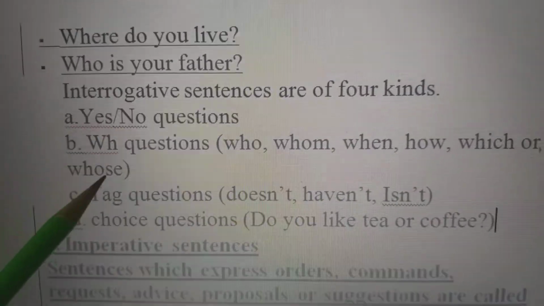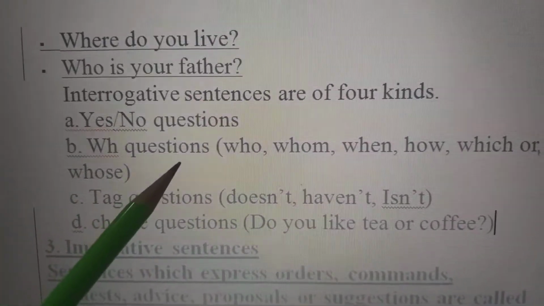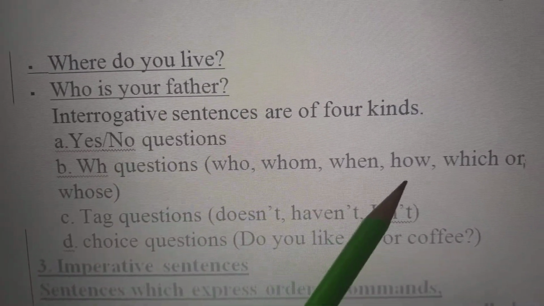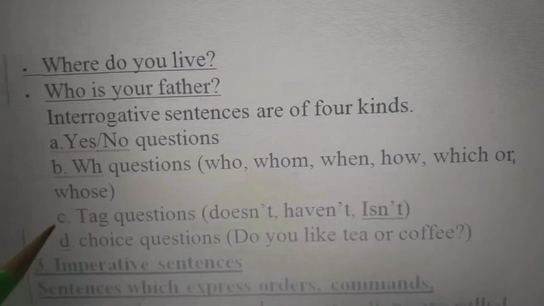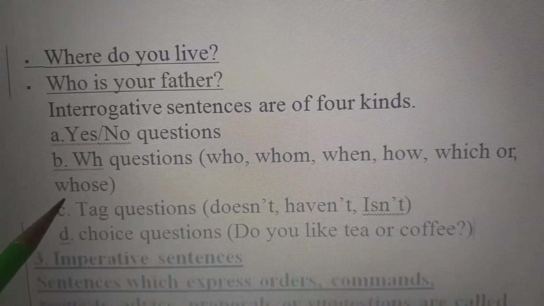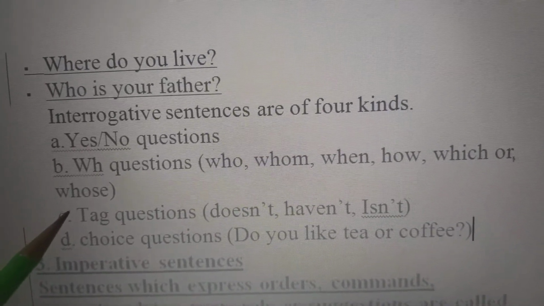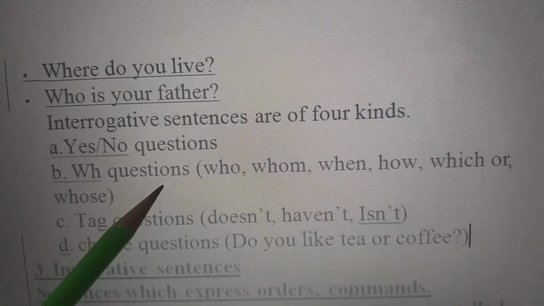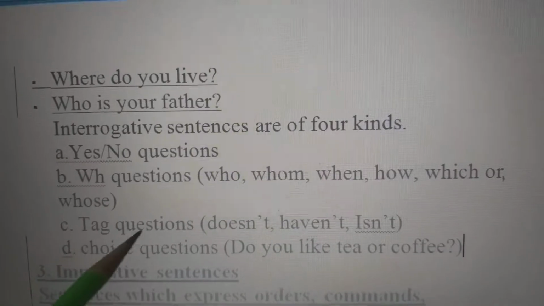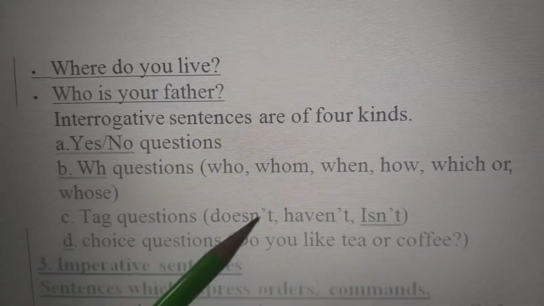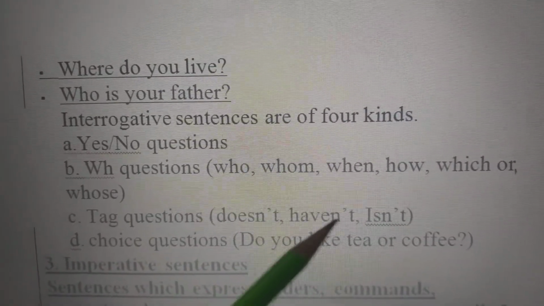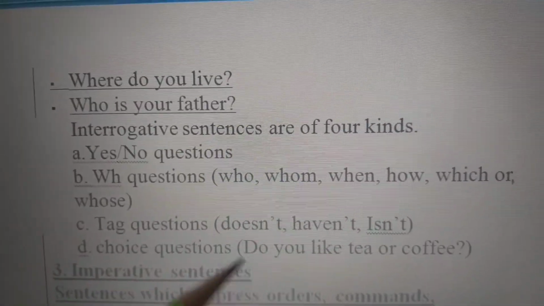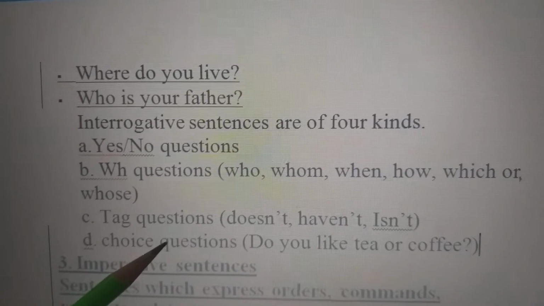Then comes WH questions. WH questions means words like who, whom, when, how, which, whose. Sentences where we have these types of words are known as WH questions. Then comes tag questions. Tag questions means where words like doesn't, haven't, isn't, didn't are used. They are known as tag questions.